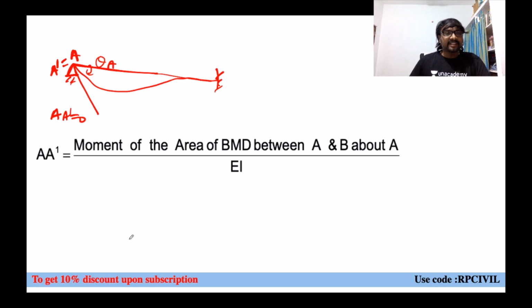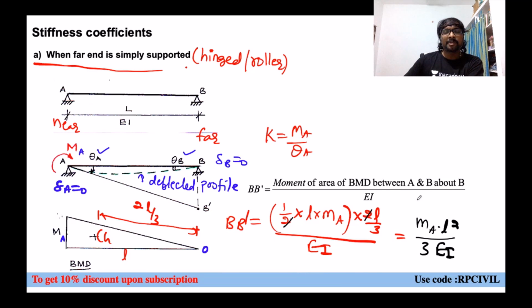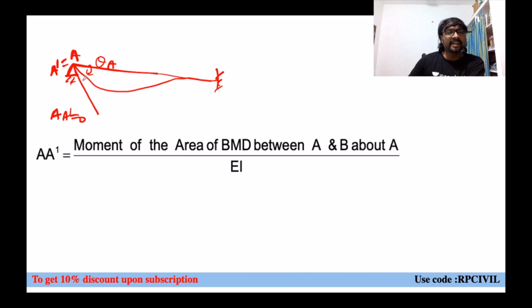Whenever you are taking the ordinate A dash about A, it means the moment of area of the bending moment diagram between A and B only, about A. In the previous one, if you observe, the moment of the bending moment diagram between A and B was about B, because we were calculating BB dash there. Now here, this is about A. About A the ordinate is taken, so the moment of area of the bending moment diagram is also about A only. So A dash equals the moment of area of the bending moment diagram between A and B and about A.